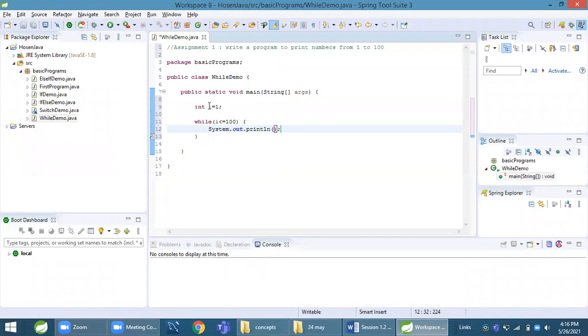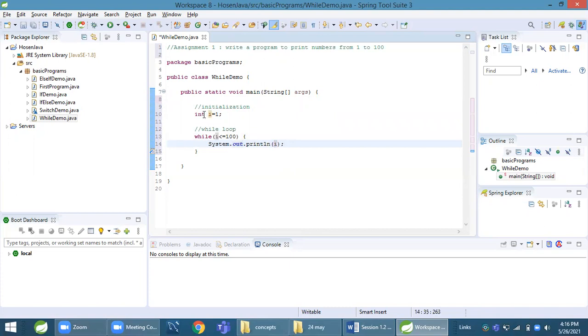Now I equal to 1, initialization is done. We can write here comment. Comments are optional. We can avoid it or we can write. It is better to write because at the time of code review, it will be easy to understand which statement or which block is doing what. Okay. Initialization. This is while loop. Print here I.